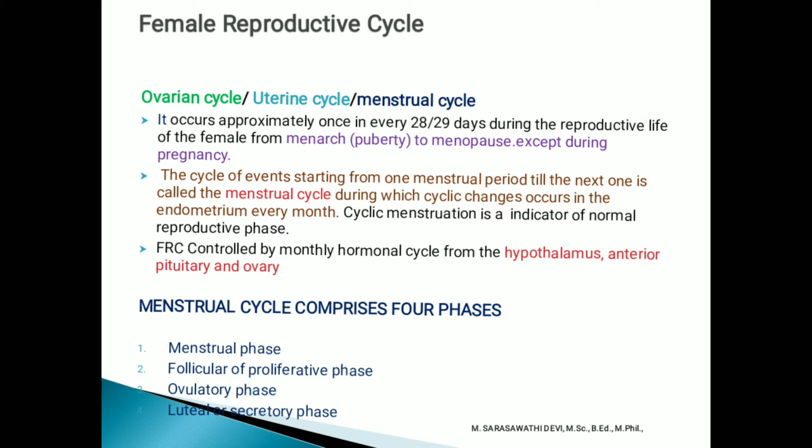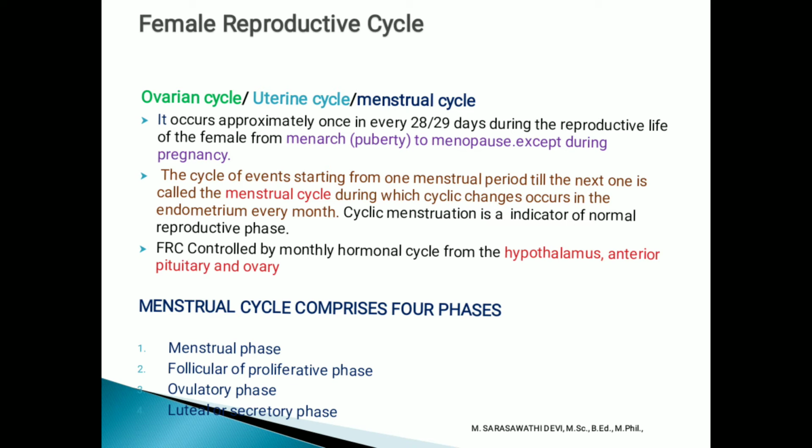The cycle of events from one menstrual period till the next one is called the menstrual cycle. During this cycle, the endometrium undergoes many changes every month. Menstruation is the indicator for the normal female reproductive phase. The female reproductive cycle is controlled by a monthly hormone cycle from the hypothalamus, anterior pituitary, and ovary.